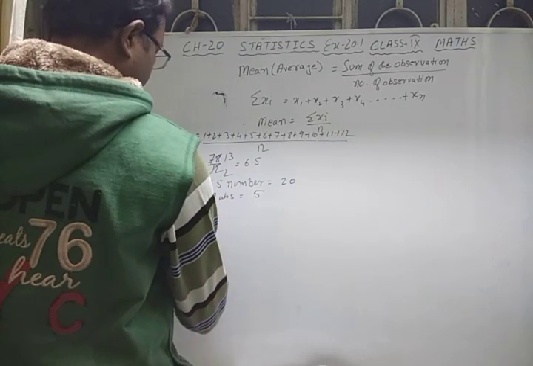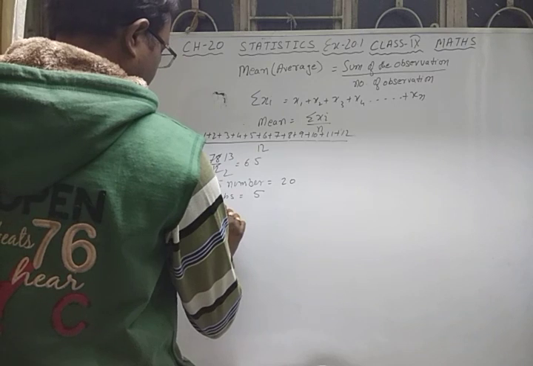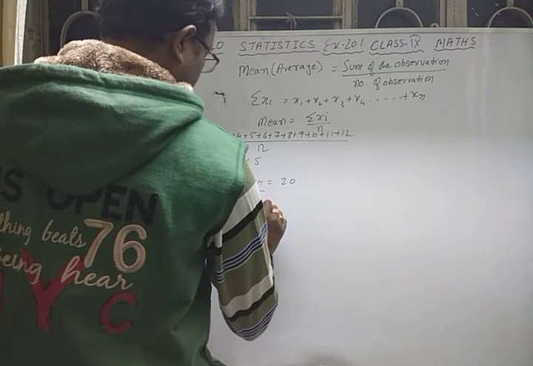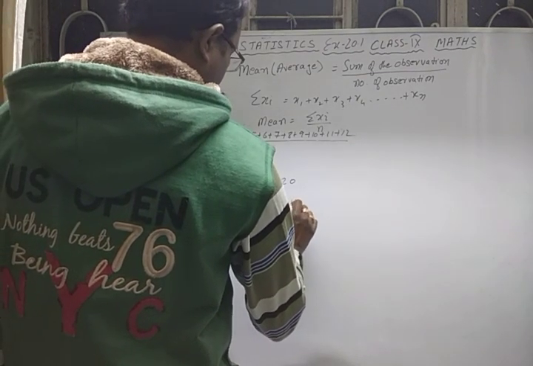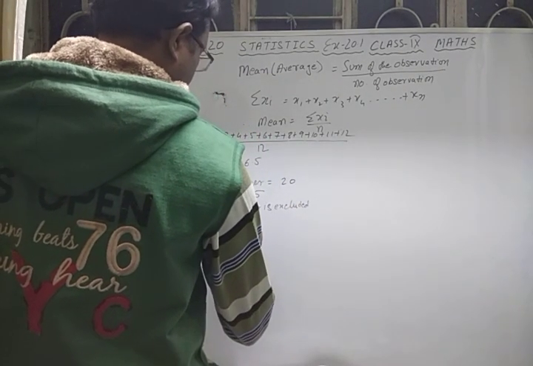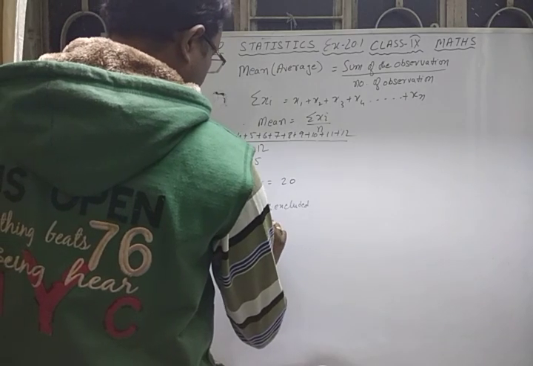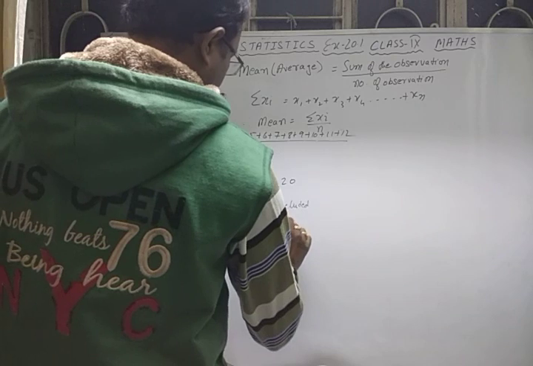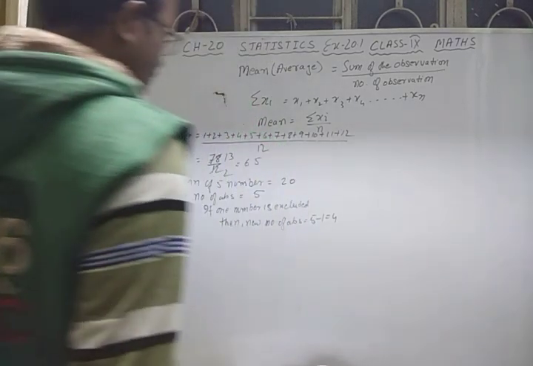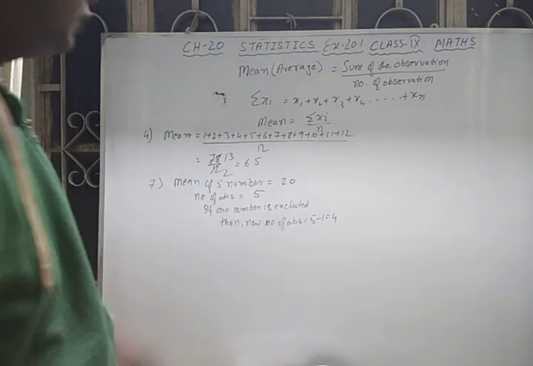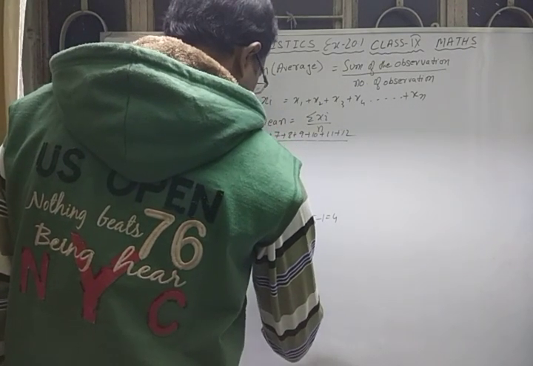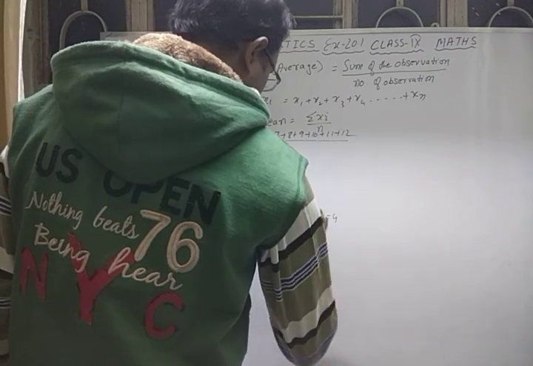If one number is excluded, then the new number of observations is 5 minus 1, that is equal to 4. And the new mean is also given, 23.